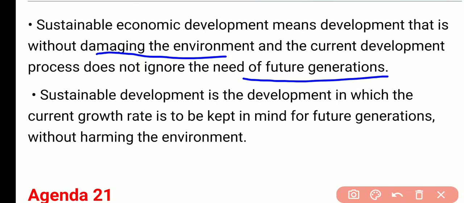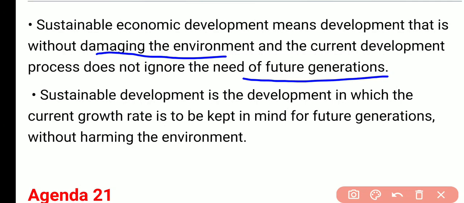So sustainable development means development that takes place without harming the environment, without damaging the environment. Second, we should take care of the future generation also. All the resources are inherited from our forefathers, we have borrowed them and we have to hand them over to the next generation. So if we are not taking care of the next generation, it means that is also not sustainable development. And the third feature of sustainable development is development for all, equal development of all.